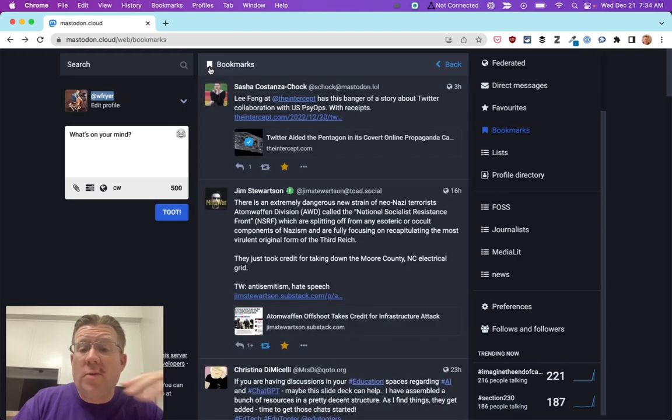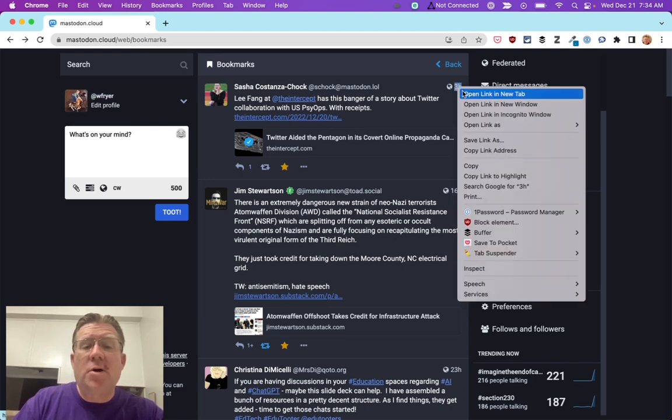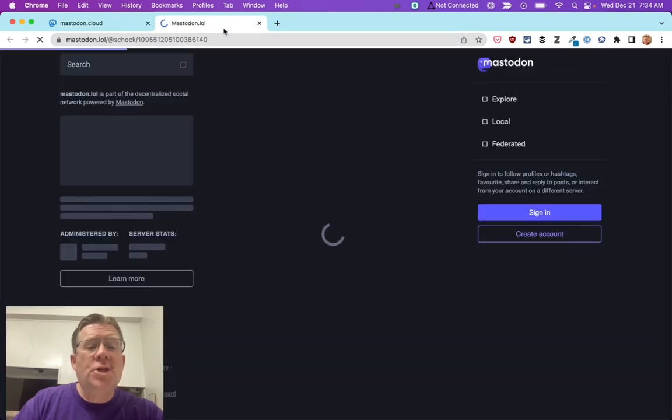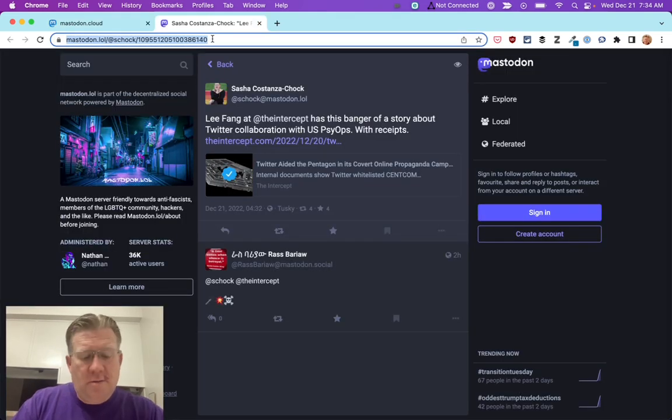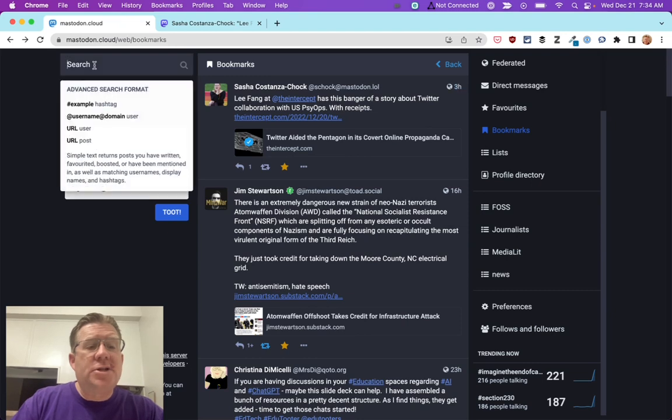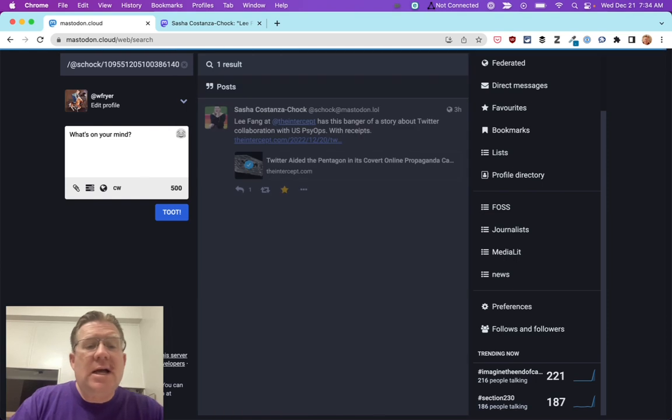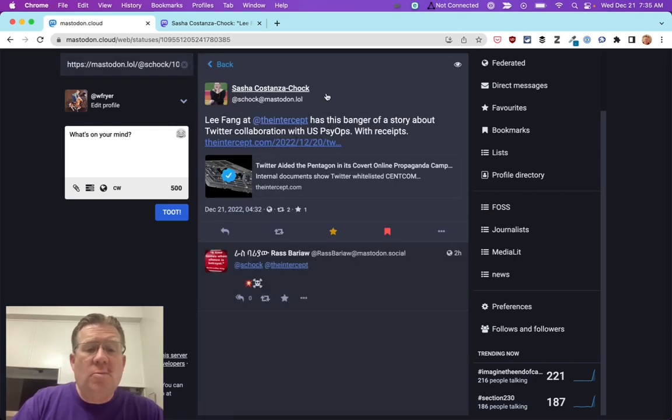One of the things you sometimes need to do when you're on the web version is click on the actual time and date of the post and open that up. You can find that exact toot, and you can go into the search box of your Mastodon instance and search and find it, because what you want to be doing is interacting with a particular post or toot within your own server, so that you have these buttons to be able to like and bookmark, etc.